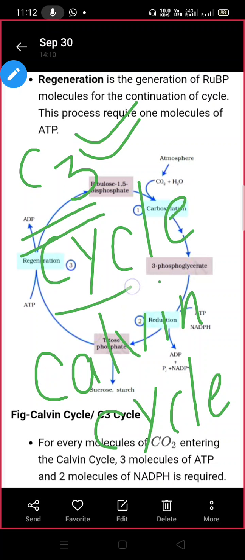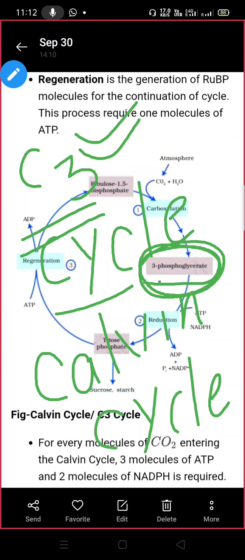So C3 cycle, the name depends upon the first carbon compound that will have three carbon atoms, and the product that is formed first is 3 phosphoglycerate, ठीक है. The first product is a 3 carbon compound named 3 phosphoglycerate.